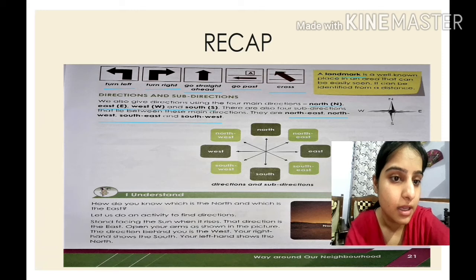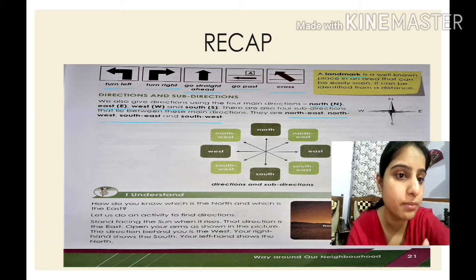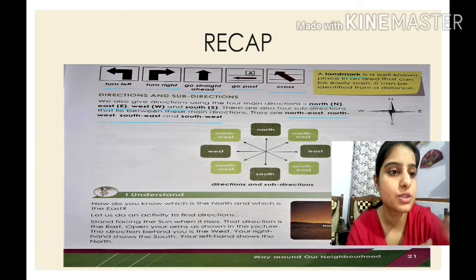Next, children, you can see southwest is a sub direction that lies between south and west. Then northwest lies between which main directions? North and west. Is it clear, children, till here?